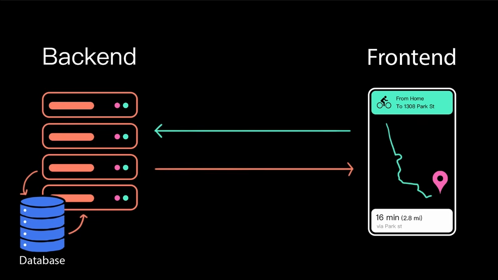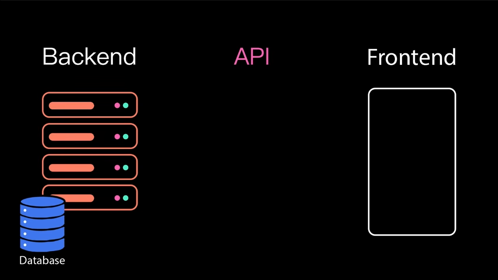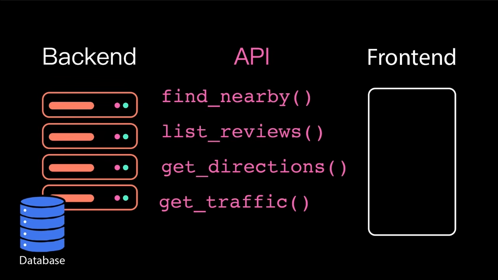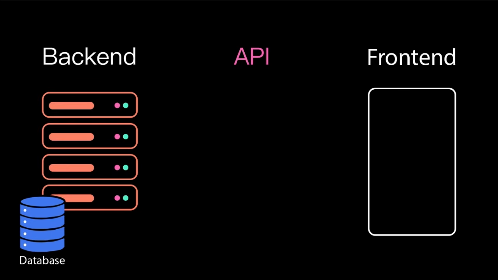But what's happening in the middle? This layer is called an API, or Application Programming Interface. An API is essentially a special set of functions that a backend program has made available over the internet. For example, when you do navigation in a Maps app, the front end needs to first request all of that directions data from the backend.